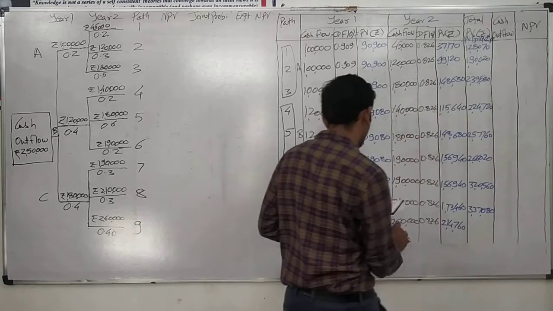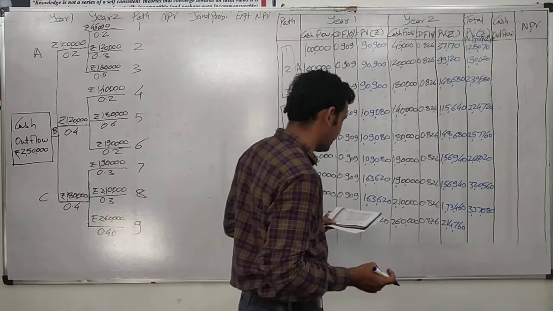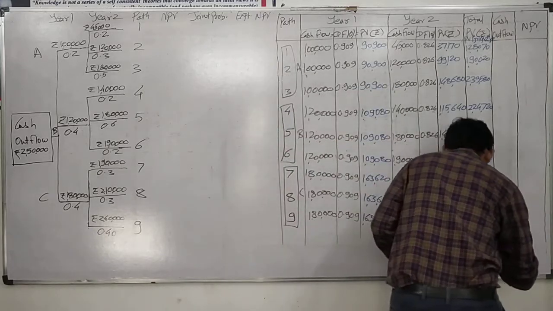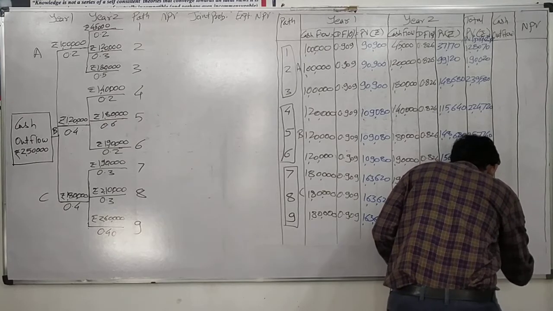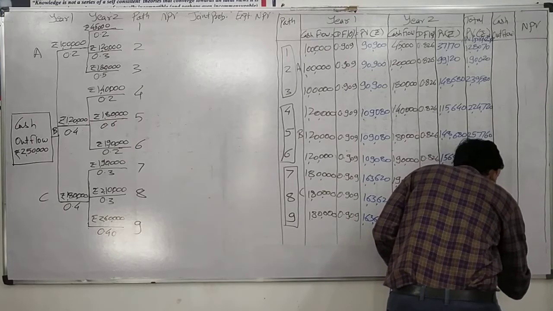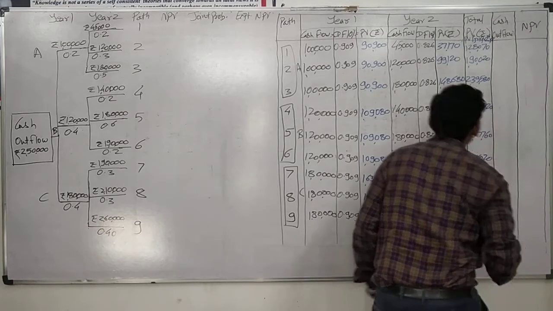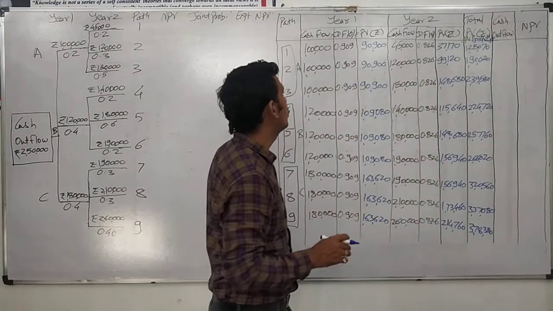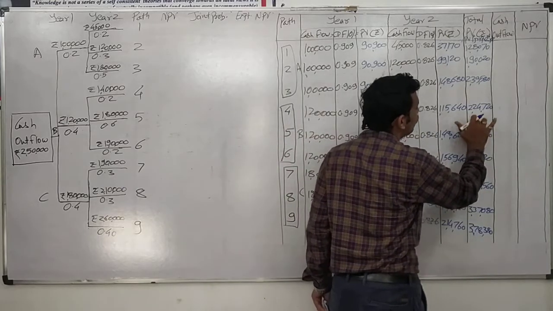And lastly for path 9, 1,63,620 plus 2,14,760 equals 3,78,380. That is our total PV. What we have done is this PV plus this PV equals total PV.